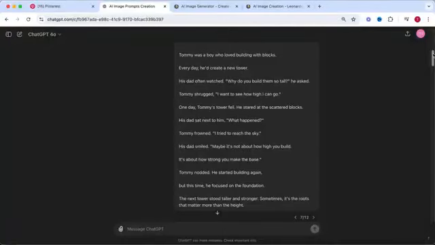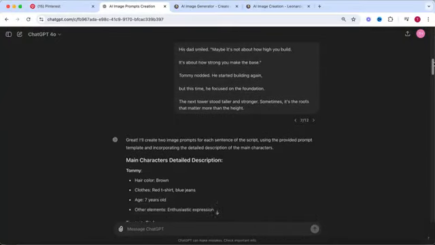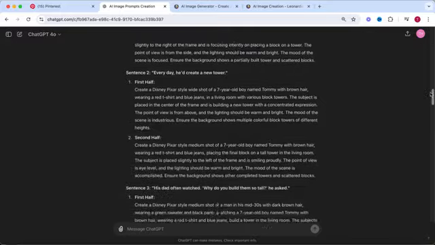Whoa! But it is going to save you a lot of time. Simply input your script at the end of the prompt and hit enter, and you will get all the image prompts you need for Leonardo AI in literally seconds.